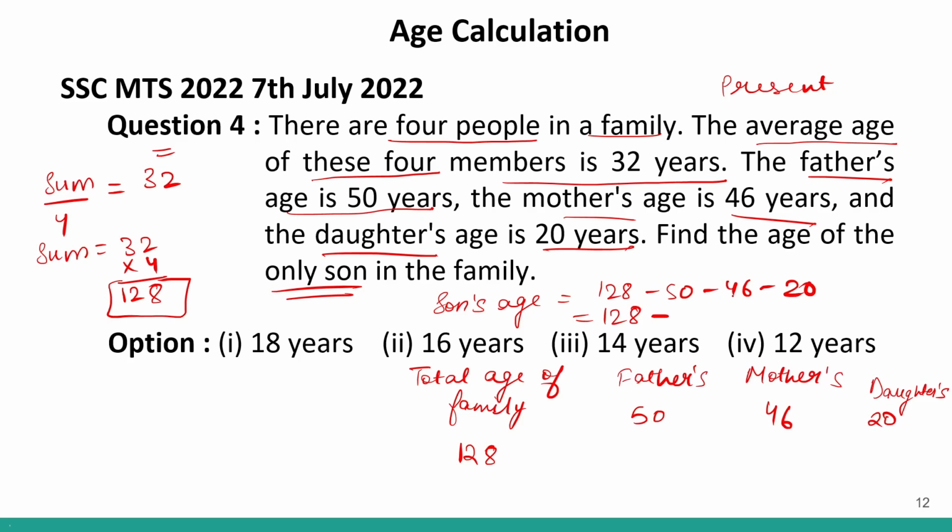70 plus 46 is how much? 70 plus 46 is 116. So 128 minus 116. This will be 2. This will be 1. So the age of the son will be 12 years old, which is given in option number 4. So option number 4 will be the correct answer.